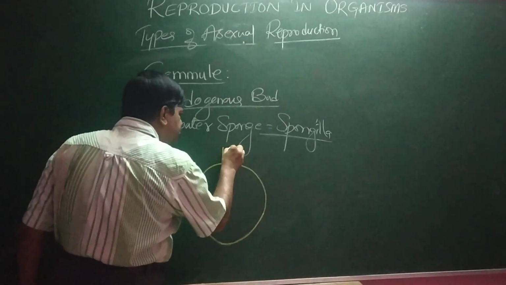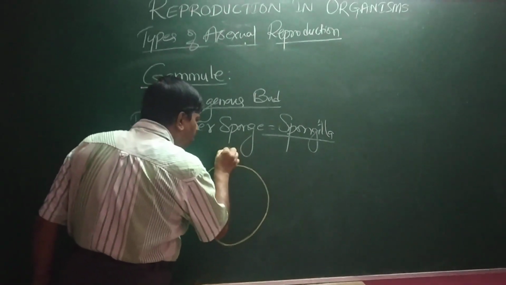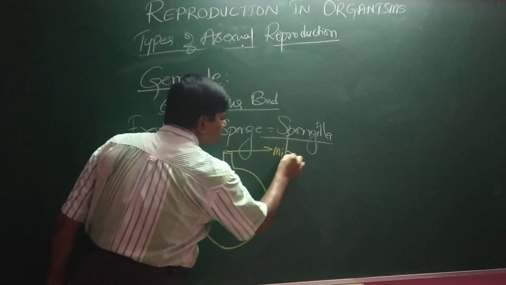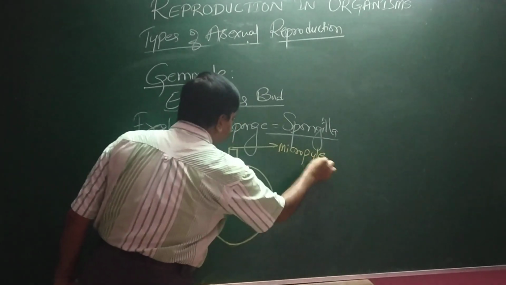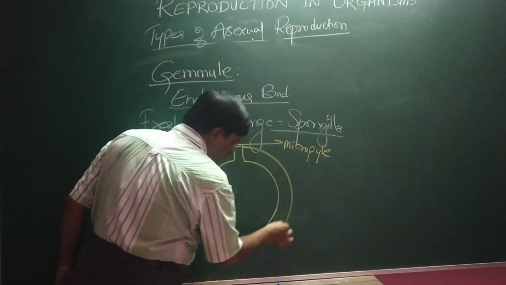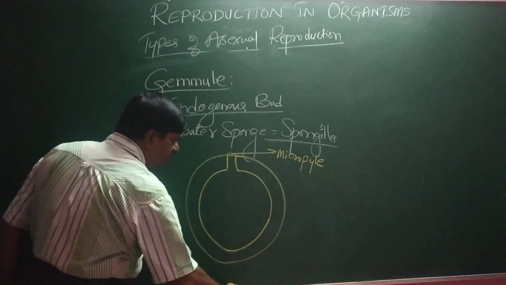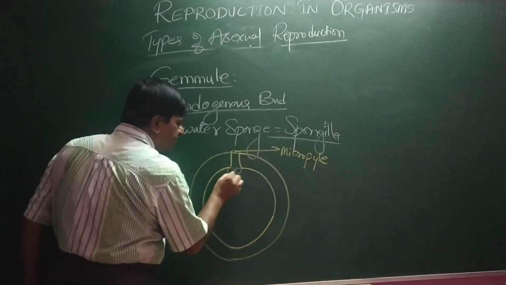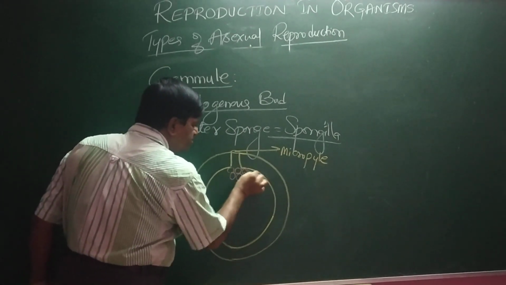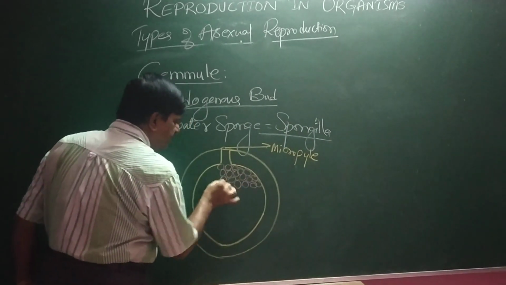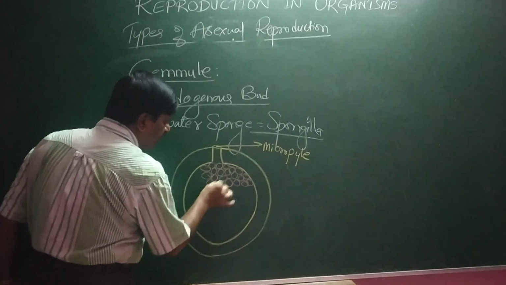Here, there is a small opening called the micropyle, and inside this there are many buds, many spherical-shaped cells.